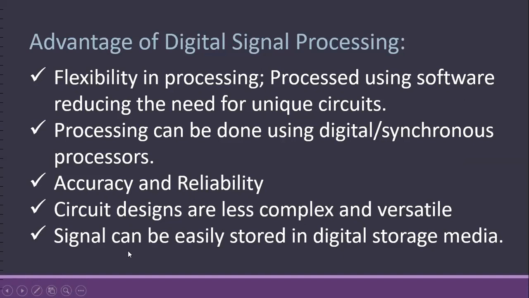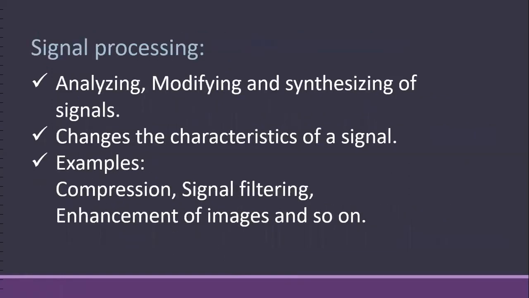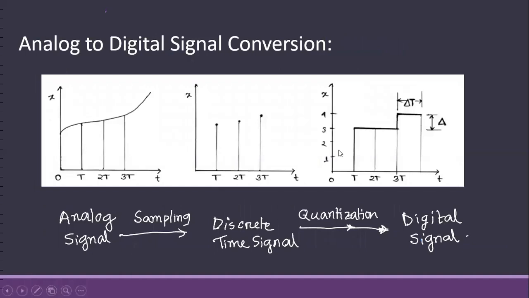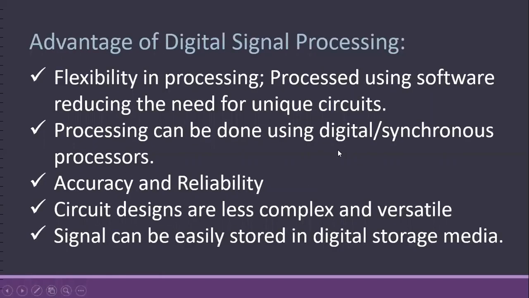These digital signals can also be stored in digital storage media. So you see, there are various advantages of digital signal processing. That's why we are avoiding analog signal processing. First, we convert the analog signal to a digital signal, and then we process the signal in the digital domain.